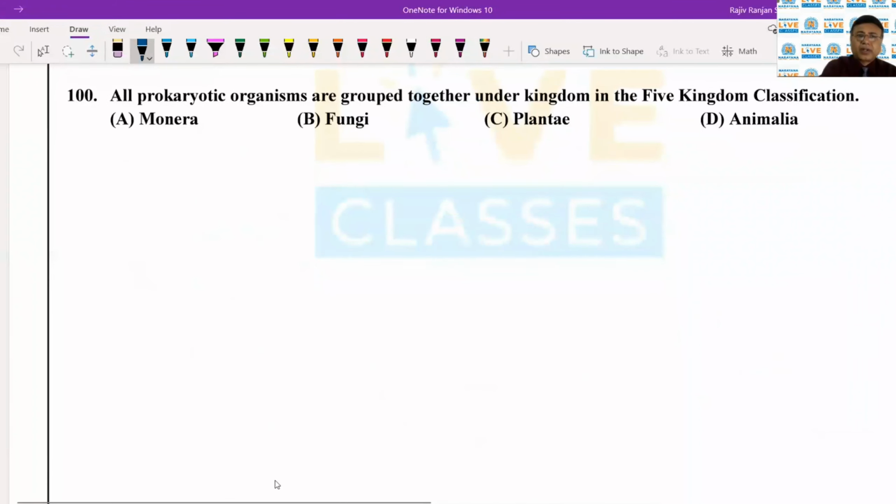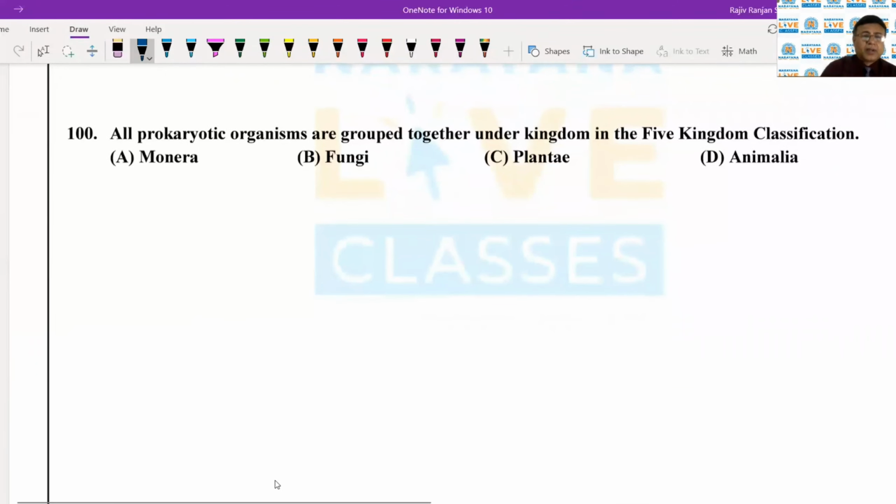All prokaryotic organisms are grouped together under kingdom in the 5 kingdom classification. The kingdoms that have been referred to here are kingdom Monera, fungi, Plantae, and Animalia. So it is the kingdom Monera. That is the correct answer.